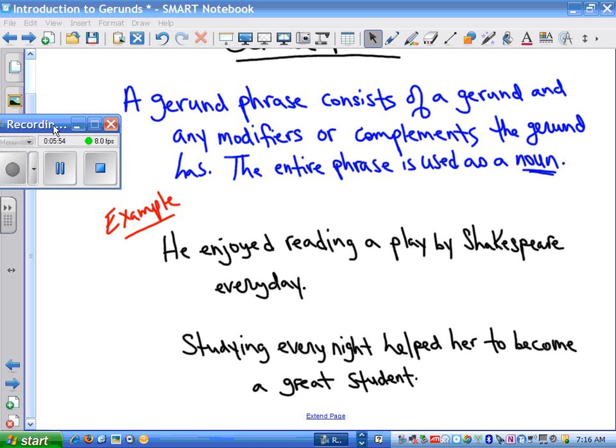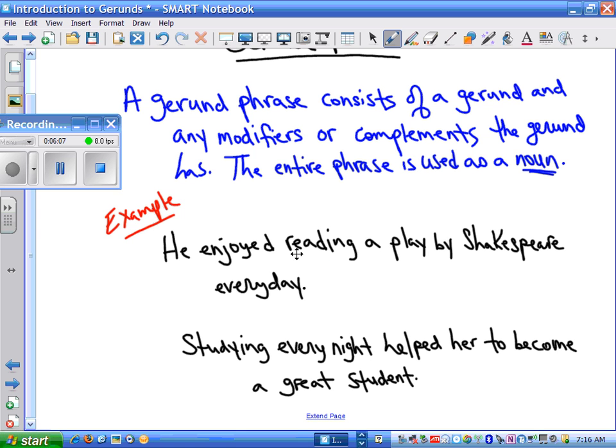So I have two examples for you. He enjoyed reading a play by Shakespeare every day. So here we have the phrase reading a play by Shakespeare every day. That reading a play by Shakespeare, that is my gerund phrase.